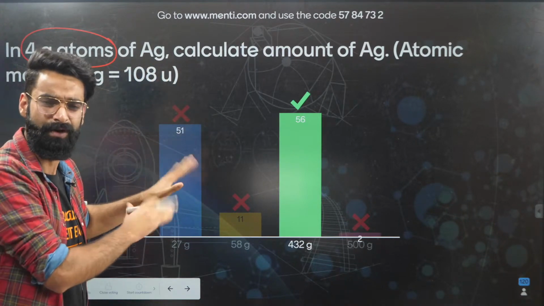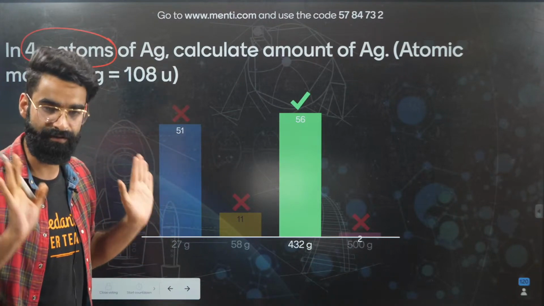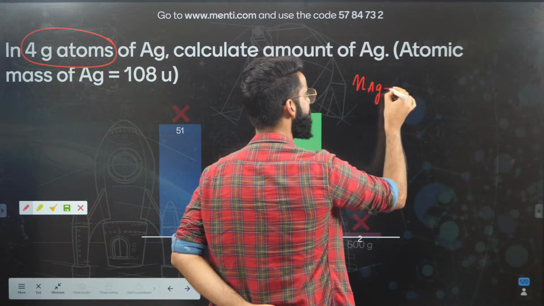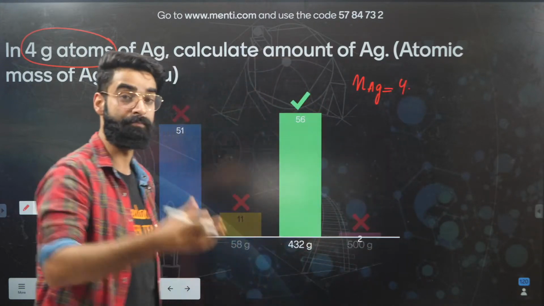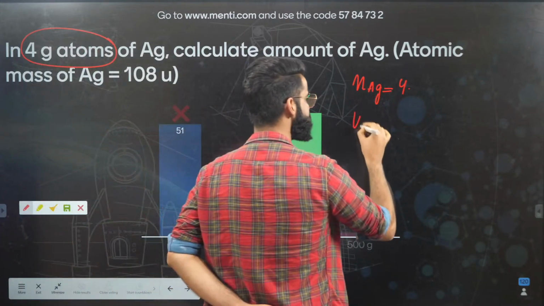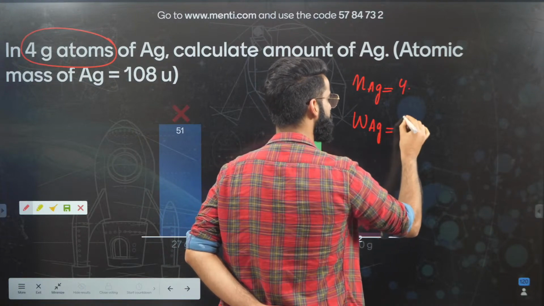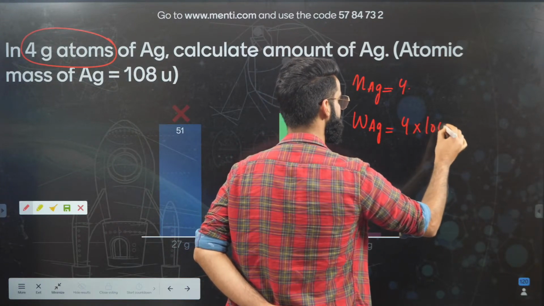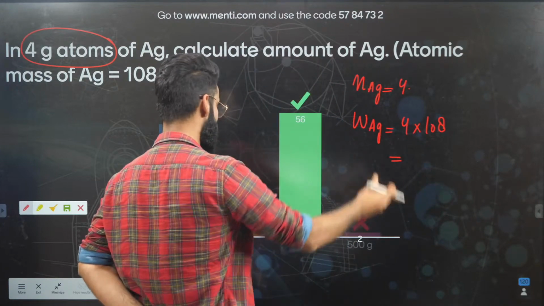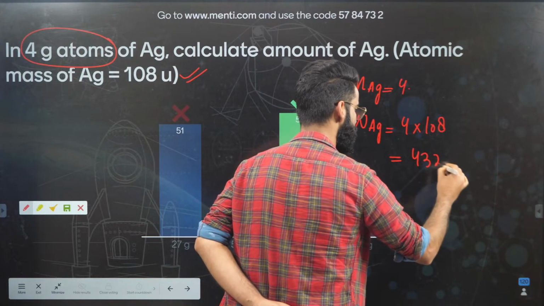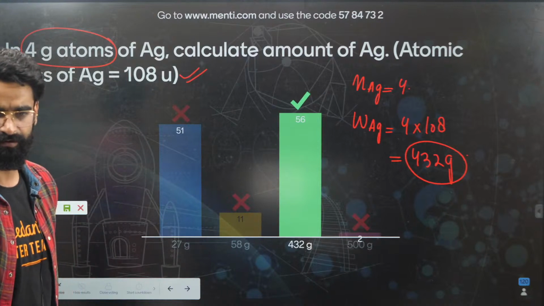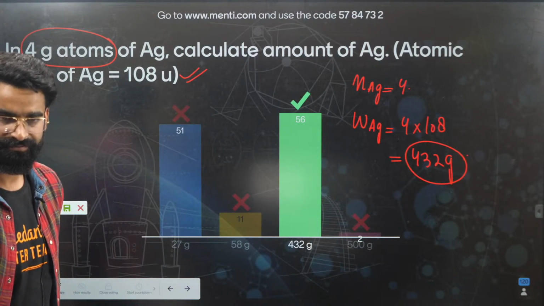I'll make it simple for you. What is the mass of 4 moles of silver? I'm given the number of moles of silver as 4, and I need to calculate mass. If you remember the block diagram which I gave you in the bridge course, you can use that. Mass of silver is equal to number of moles of silver multiplied by molar mass of silver, which is 108 grams. When you calculate the value, it comes out to be 432 grams. So 432 grams is the mass of 4 moles of silver, 4 gram atoms of silver.